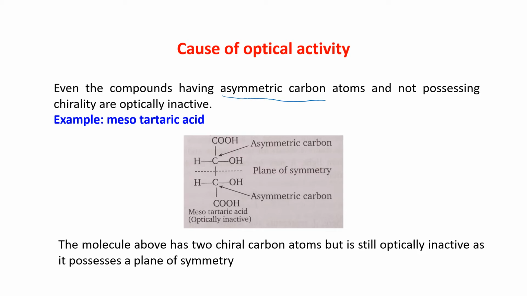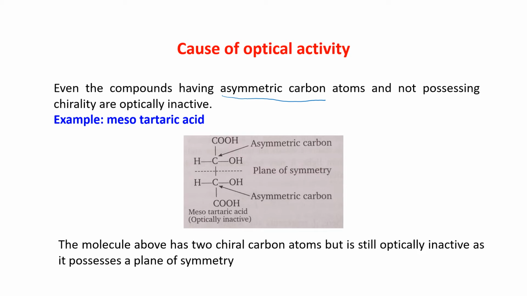That means all four valences of the carbon atom are satisfied with different elements or groups. So that is an asymmetric carbon atom, and if it is an asymmetric carbon atom, it should possess chirality. Okay. But though asymmetric carbon atoms are present, some compounds do not possess chirality and they are optically inactive.